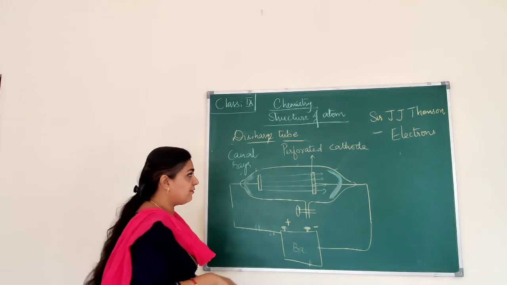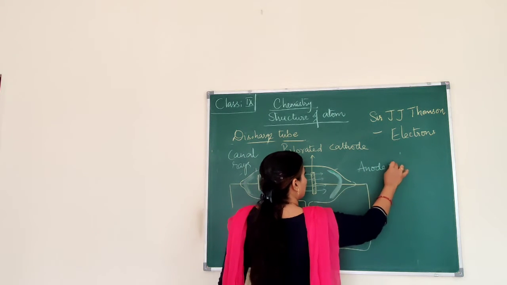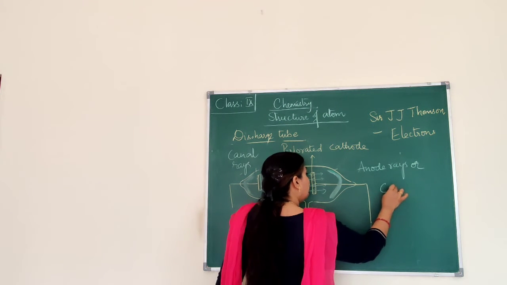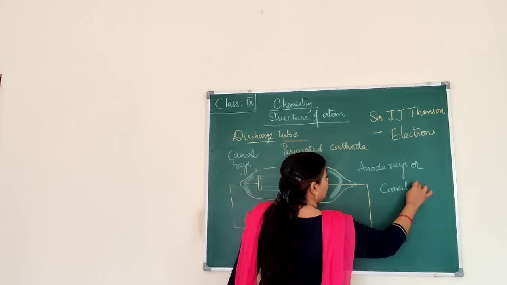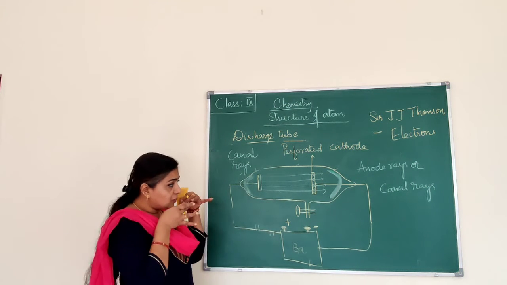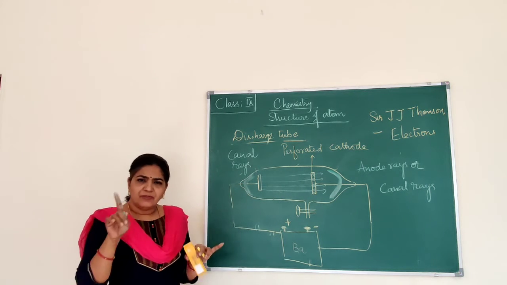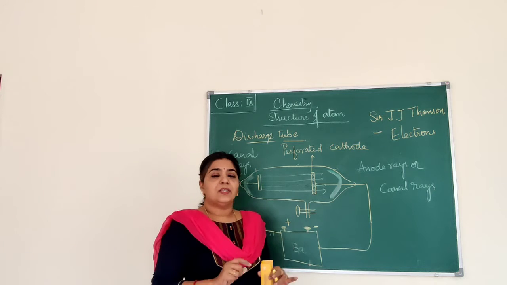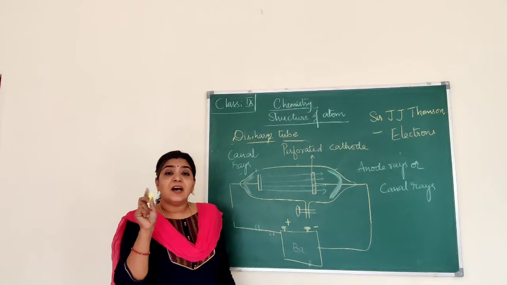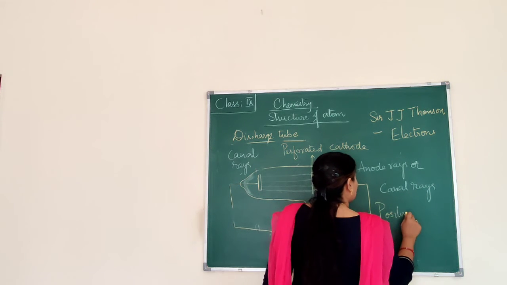Okay, they are also referred to as anode rays. The canal rays are also called anode rays because the rays were coming from the anode. And as they are passing through the perforations, which were referred to as canals, that's why they are called canal rays or anode rays. These are positive rays. These are positively charged.